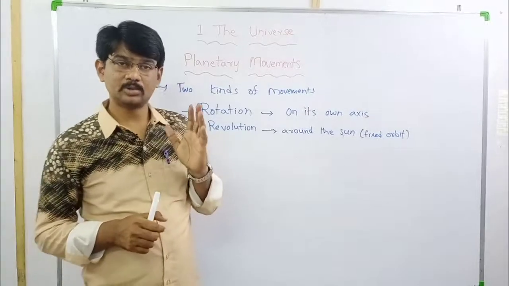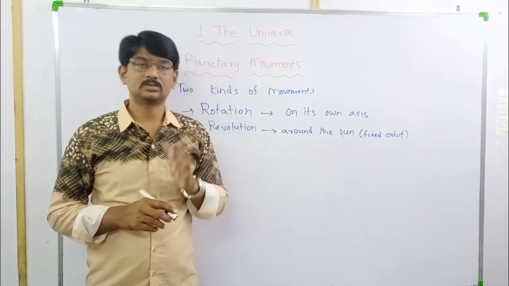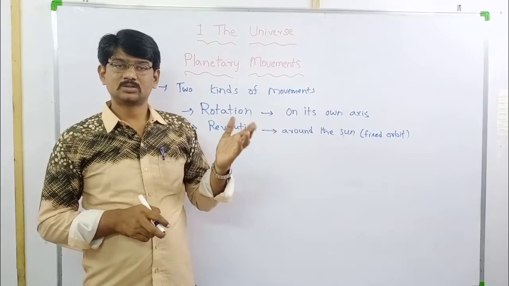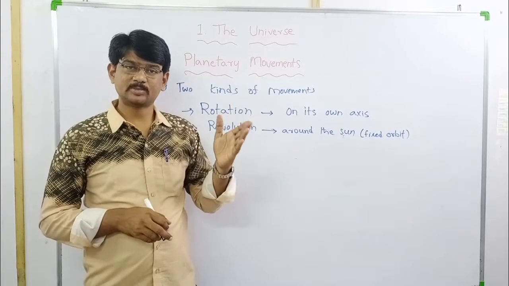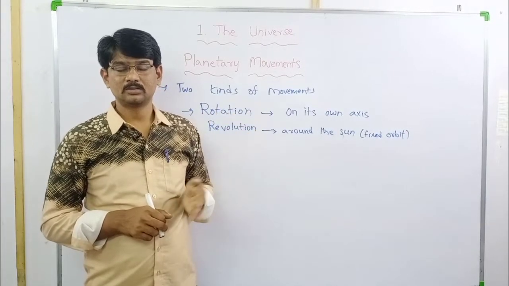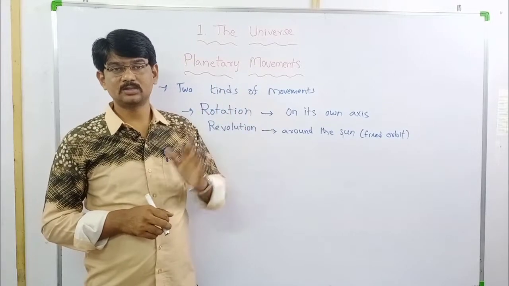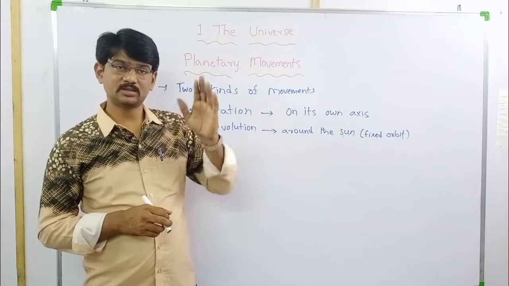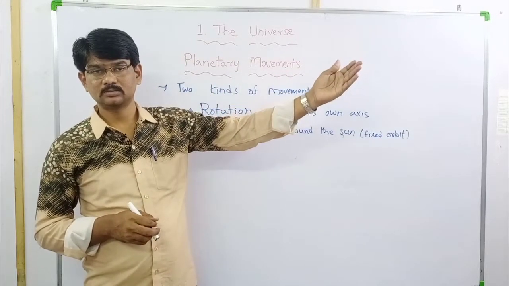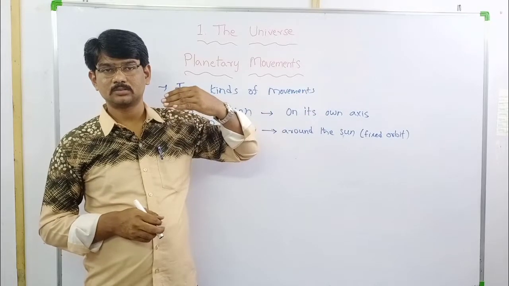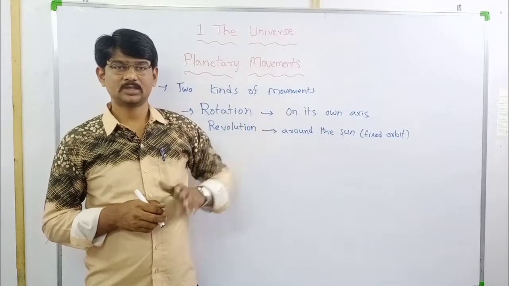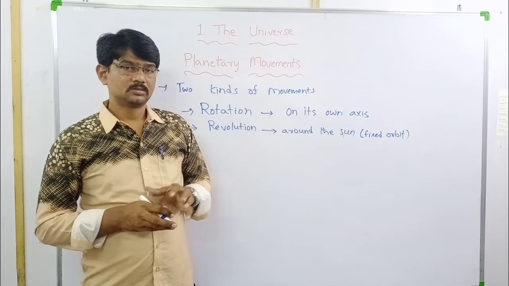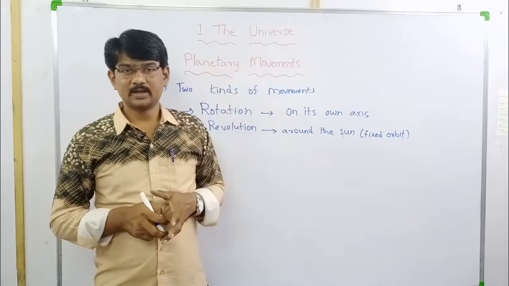Already we discussed the planets in the solar system. Which is the biggest planet? Jupiter. Which is the closest planet to the sun? Mercury. Which is the farthest planet from the sun? Neptune. Yes. Which is the third nearest planet?